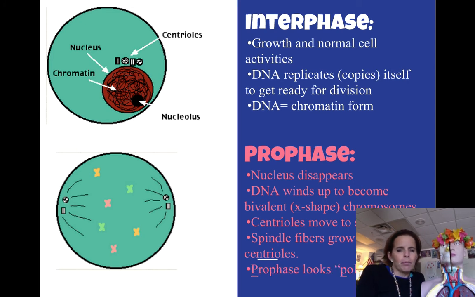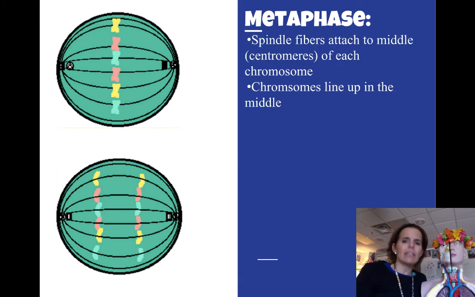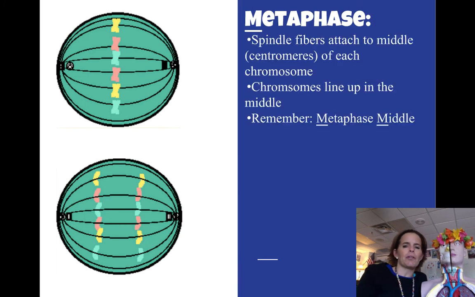When we look at prophase under the microscope, it has a tendency to look polka dotty, and that'll start to make sense to you. I'm using a little alliteration. Prophase is polka dotty. The next stage, called metaphase, is in the middle, metaphase middle. So that's how you're going to remember the metaphase stage.